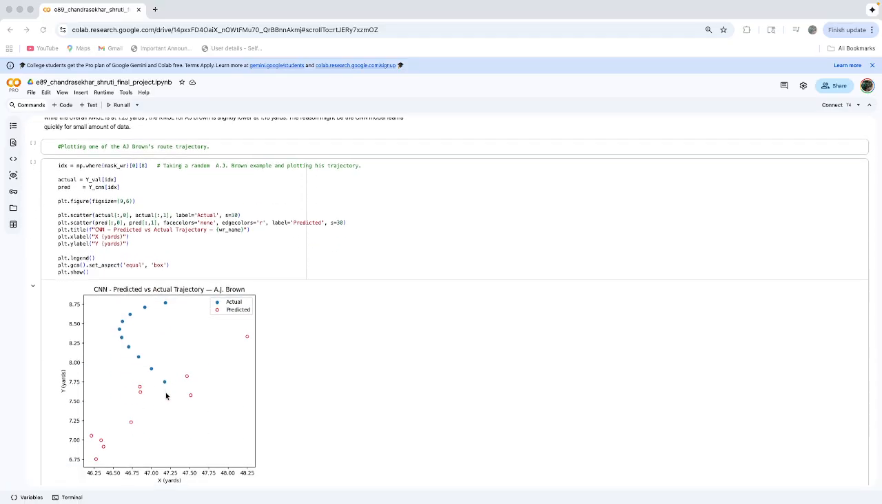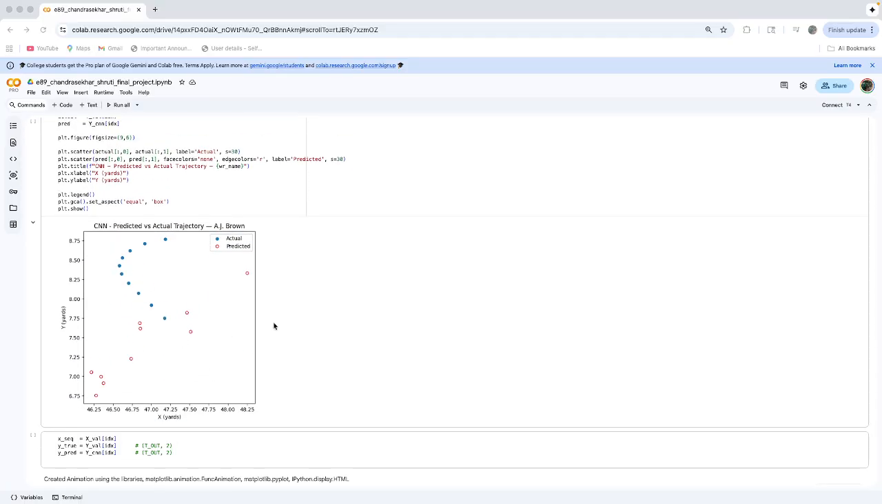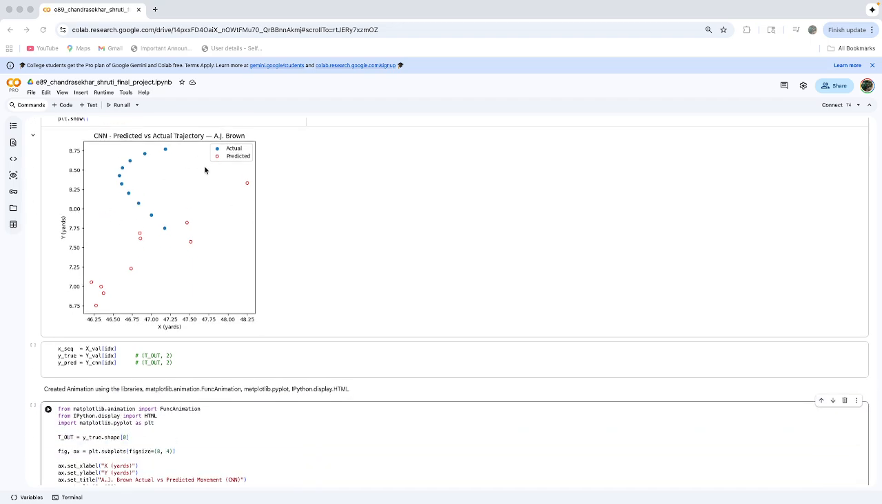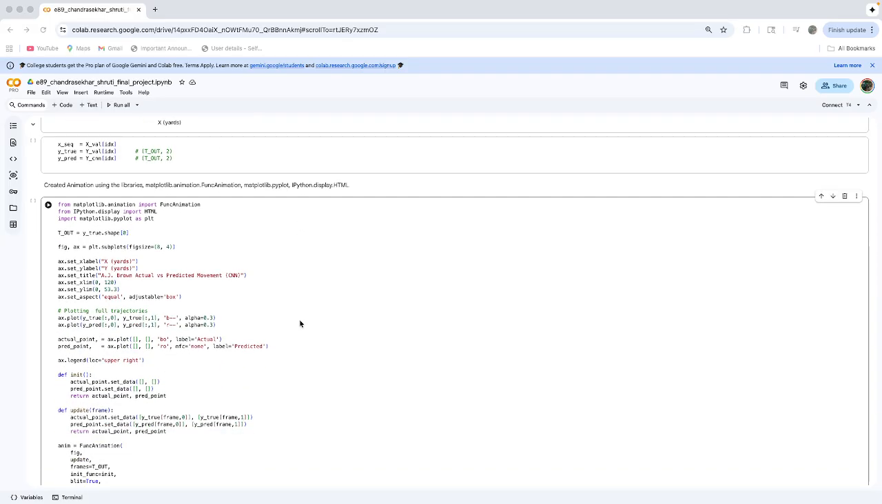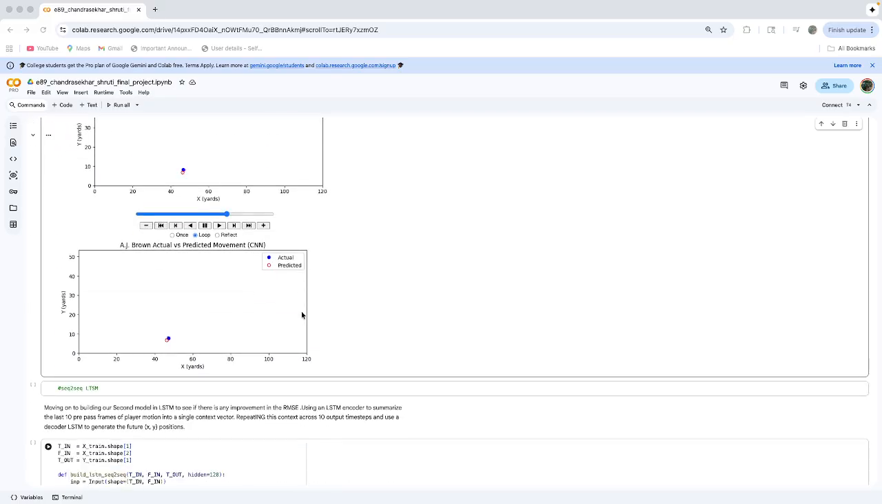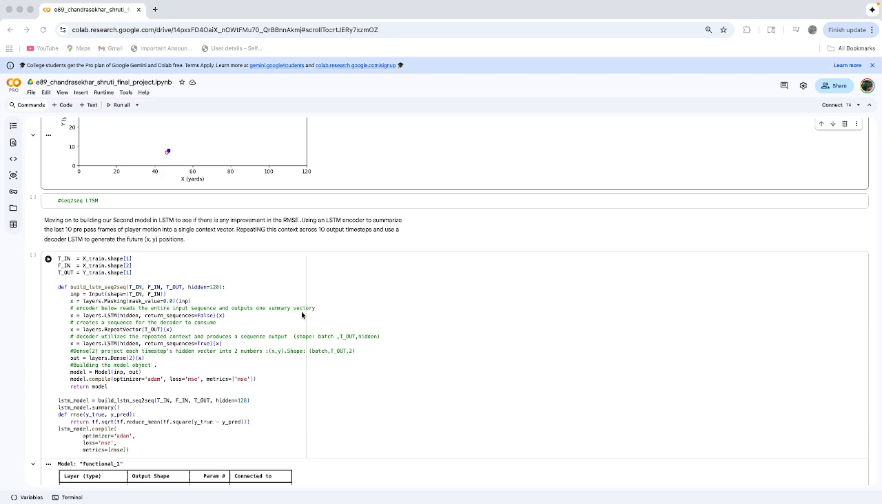So I did the same and plotted one trajectory for AJ Brown. They are pretty close to each other, just that I've zoomed in on the trajectory more, so you can see a little bit of a trajectory difference there, but it remains close, so the landing spot might be similar. I also created the animation plot for the same.